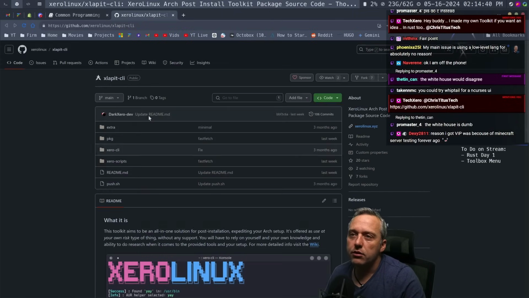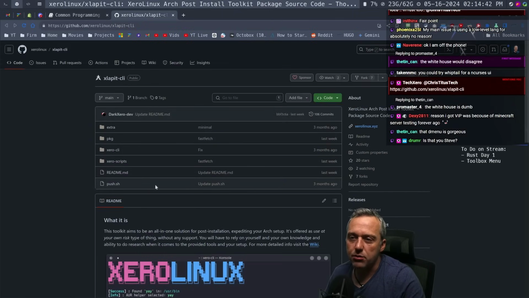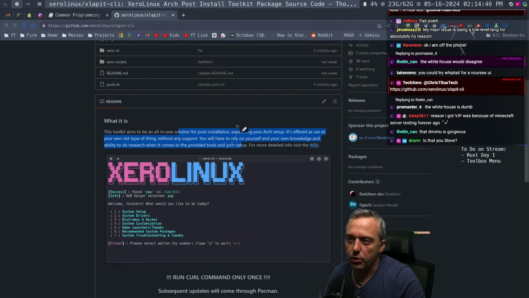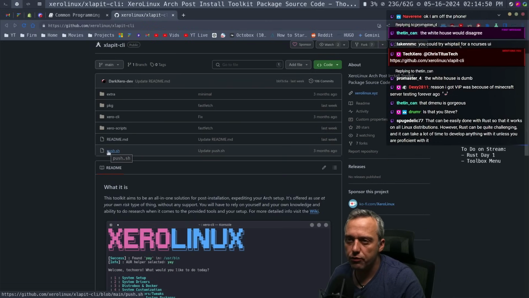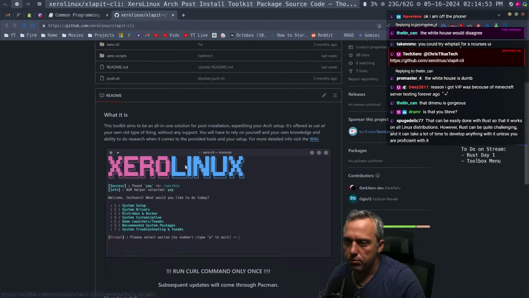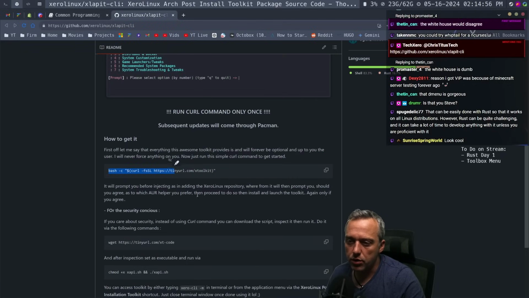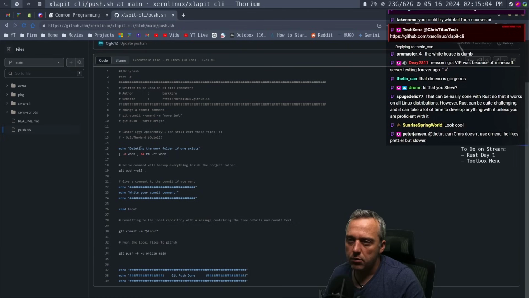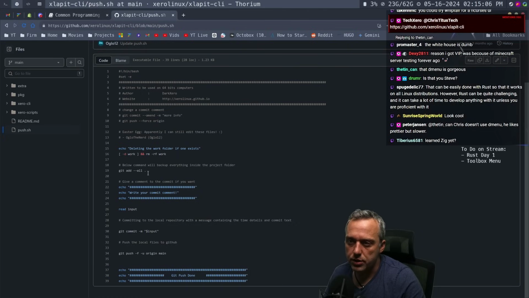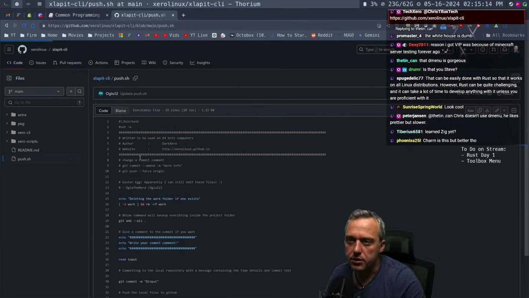Yeah, here we go. So Zero already has something made. It's a post-install script. It looks like it gets pushed from here. So you do the curl. Let's look at the push script. What's this look like? Pretty easy. So it does this, grabs this. Oh, that's just pushing. Never mind, that's nothing.